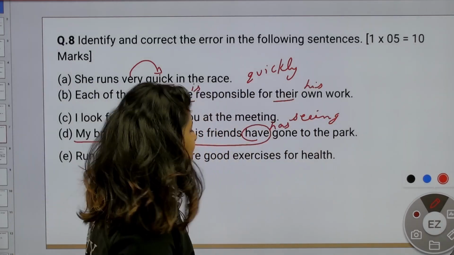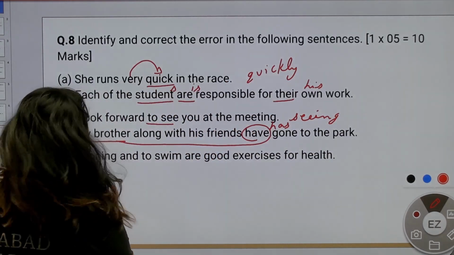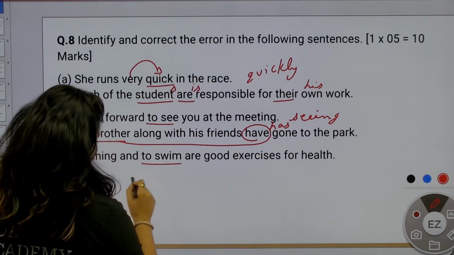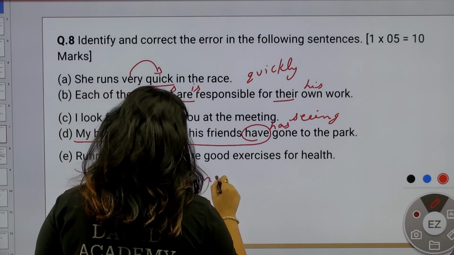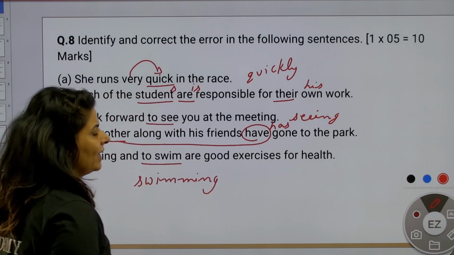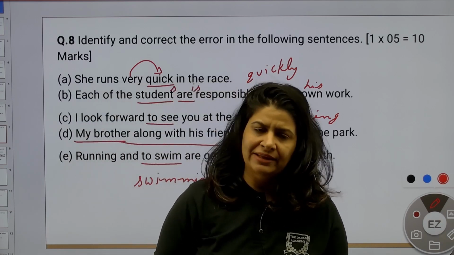Last, this is a concept of gerund, running and swimming. So we will write down gerund in both the places. Running and swimming are good exercises for health.